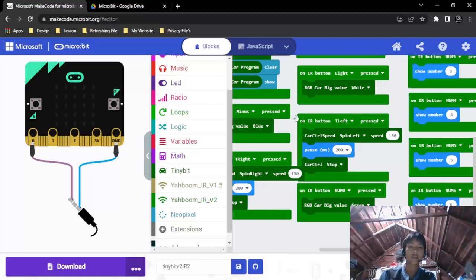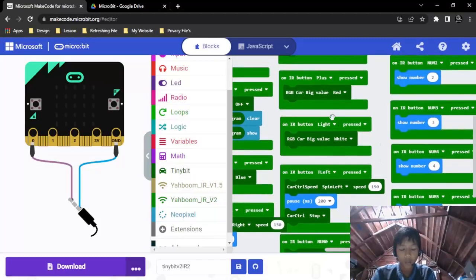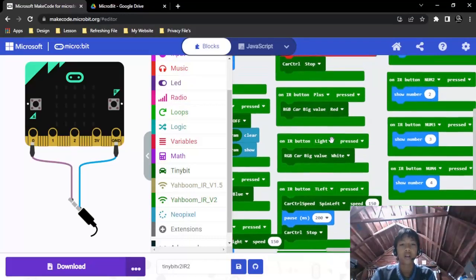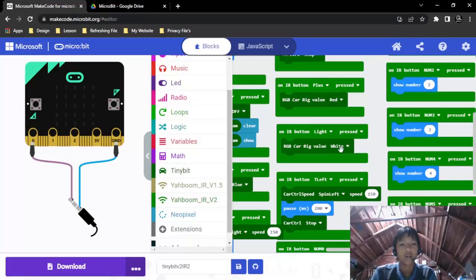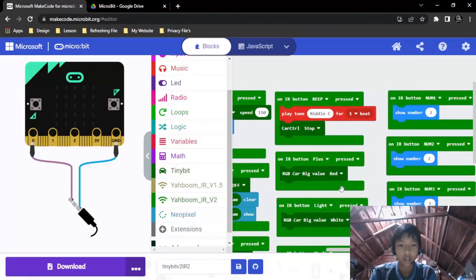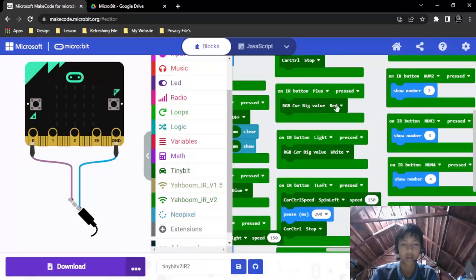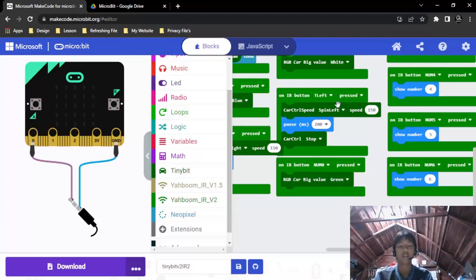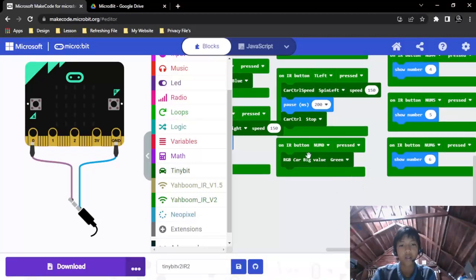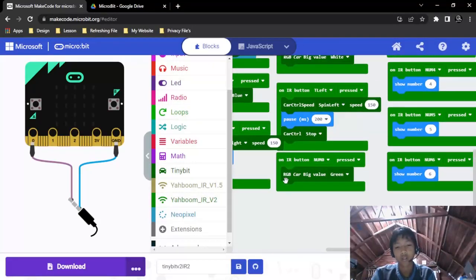The same as turn left, but the difference is that the turn right button is spin right, and the turn left button is spin left. When we click the light button, it will light up the white RGB color value. If we click plus, it will light up a red RGB color value. And if we press number 0, the RGB color value will change to green.